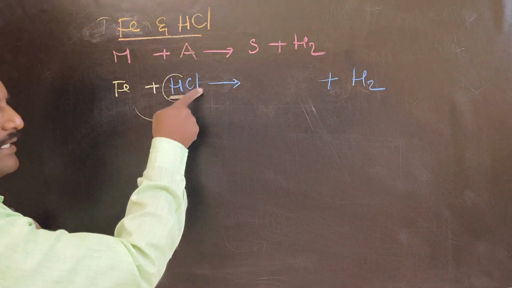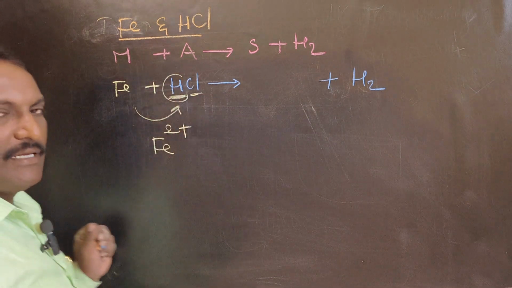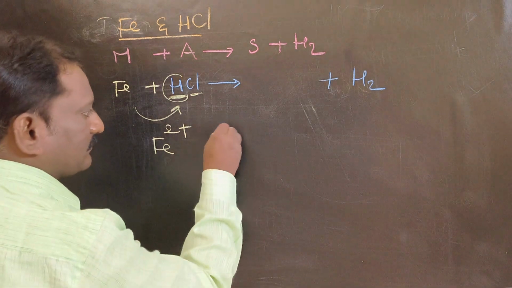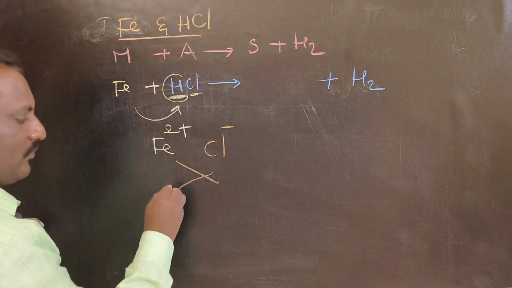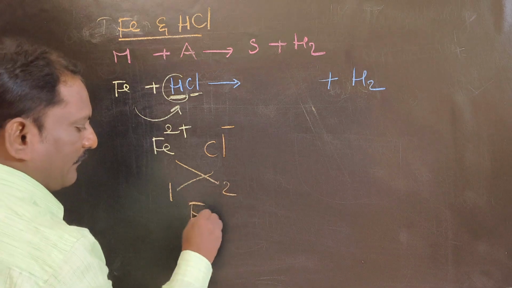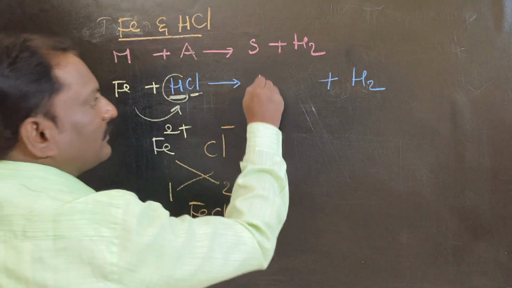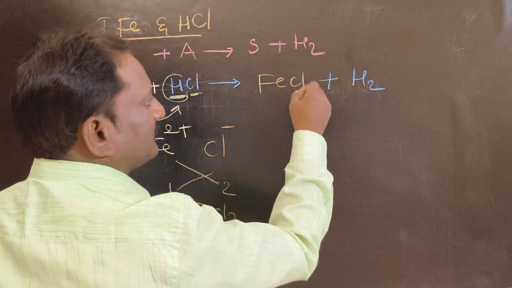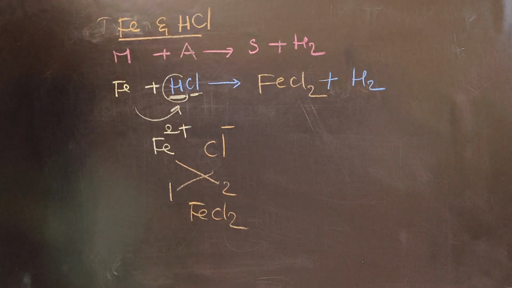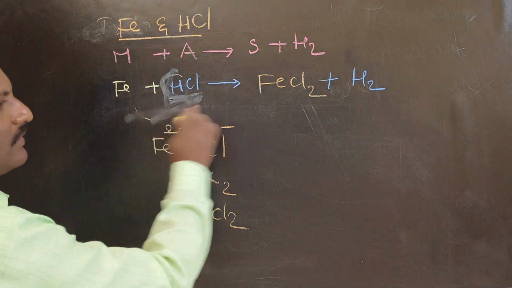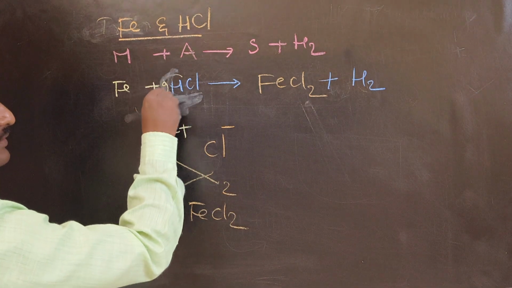So what kind of ions are present in hydrochloric acid? H plus and Cl minus. We require Cl minus. Let us crisscross: 1, 2. FeCl2. So the salt will be iron(II) chloride. Now we need to balance the equation. Chlorines: 2 and 2.